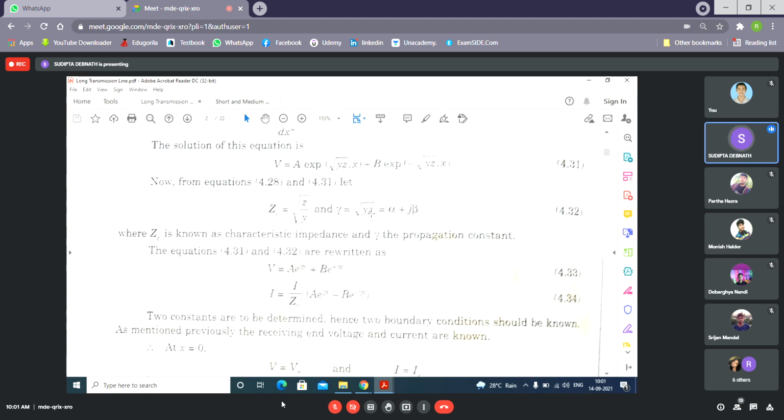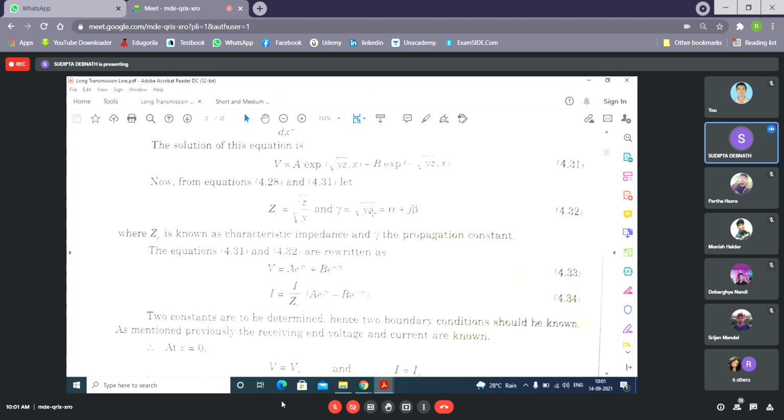In that case, what is root over YZ? It will be root over minus omega squared LC. So one j term will be there, isn't it? Because Y means j omega C and Z means j omega L. So it will be j omega root LC.